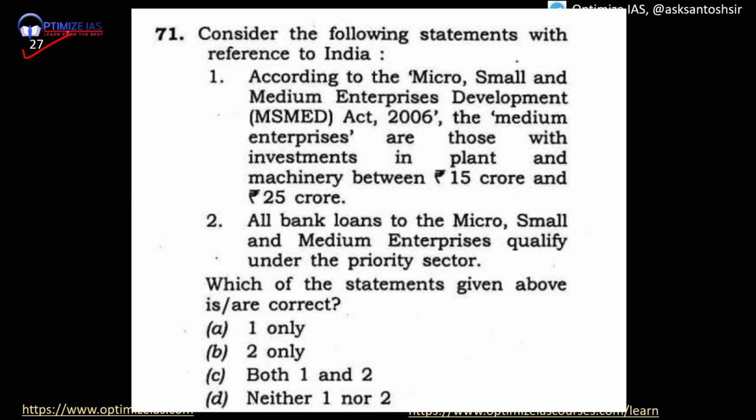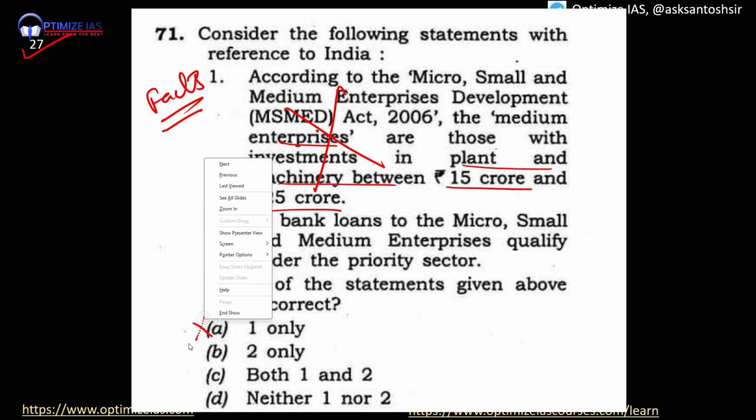Next, question number 27, guys. Again, as I have told you, in UPSC wherever facts are given, generally those facts are incorrect. You can see here, according to the MSME Act 2006, the medium enterprises are those with investment in plant and machinery between 15 crore and 25 crore. Facts are there, so this statement will be incorrect. Statement 1 will be incorrect. So the answer is 2 only.